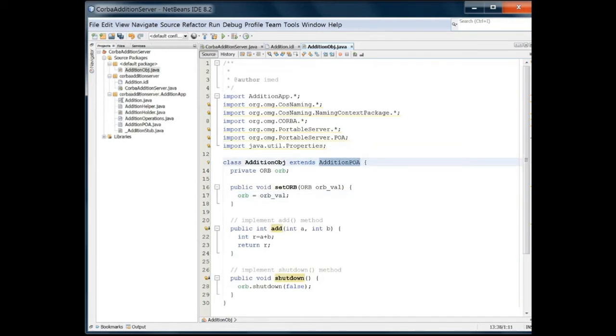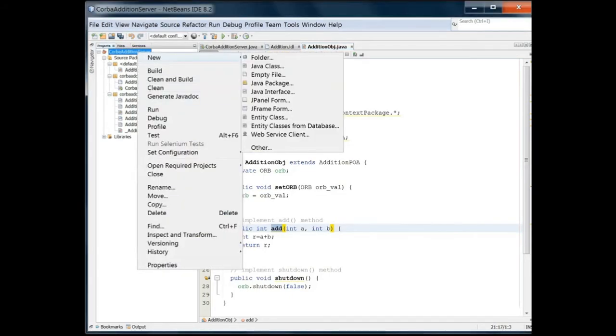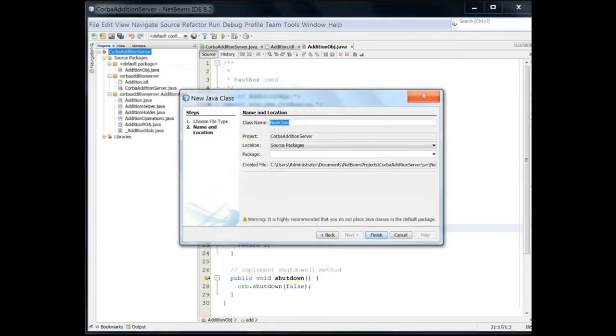Then class AdditionObj extends AdditionPOA. This AdditionPOA was one of the 6 files which was created. So we created an ORB object, this private variable, and now I just made 2 functions. One function is add, one function is shutdown. Now I am making one more class. 2 classes I am making. One I already made, AdditionObj, having the functions, the actual implementation.